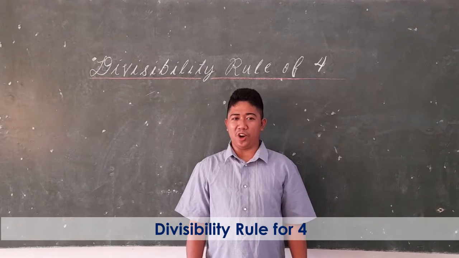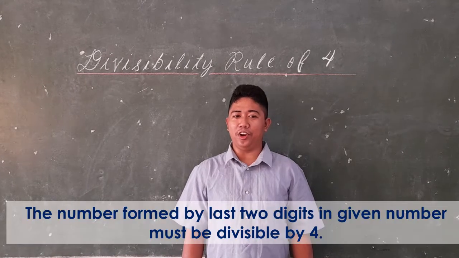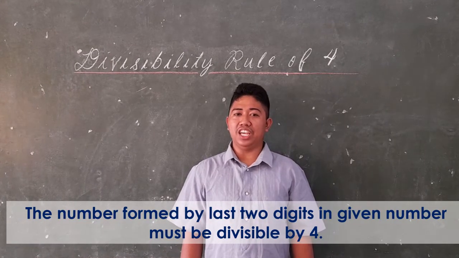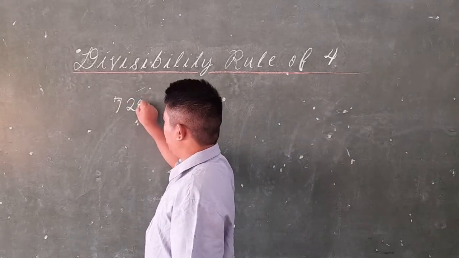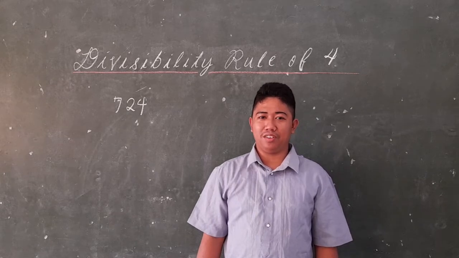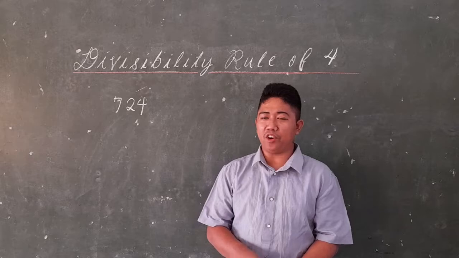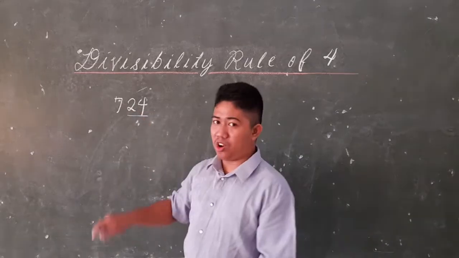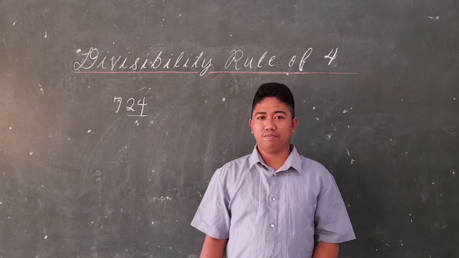Divisibility rule for 4. The number formed by the last 2 digits in a given number must be divisible by 4. For example, 724. What are the last 2 digits in the given number? The last 2 digits are 2 and 4, so that is 24. So 24 is divisible by 4.